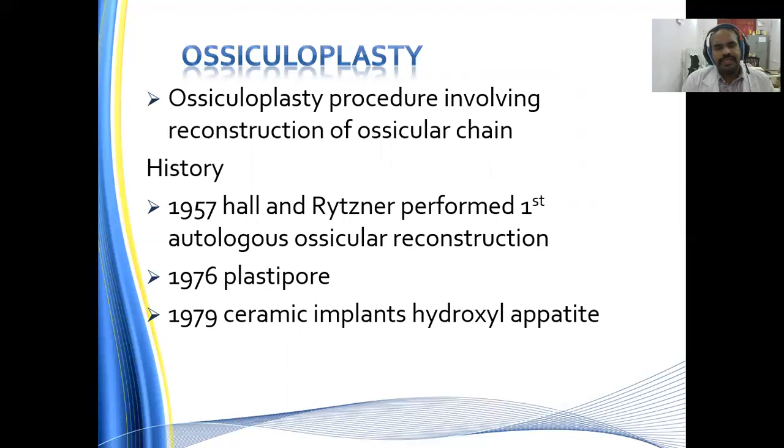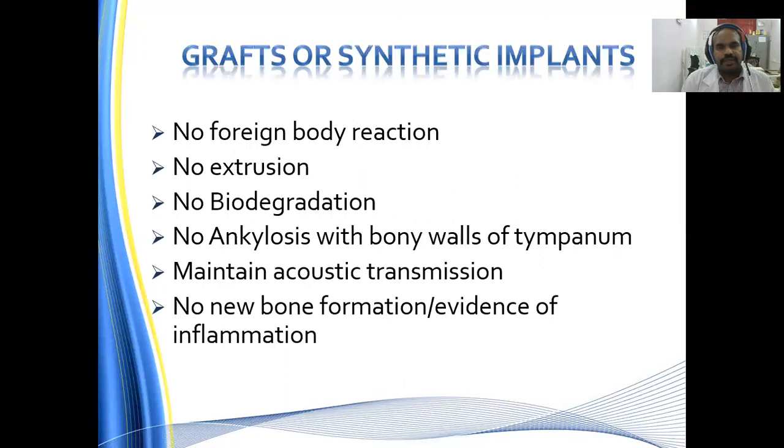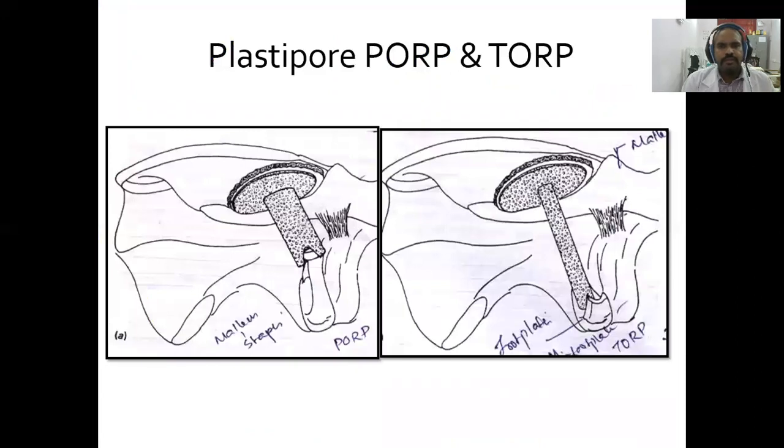Ossiculoplasty. Ossiculoplasty is nothing but a procedure which involves reconstruction of the ossicular chain. Hall and Rytzner performed the first autologous ossicular reconstruction. It was in the year 1976. The introduction of Plastipore was used. Then in 1979, ceramic implants with hydroxyapatite. Grafts are the synthetic implants, with no foreign body reaction, no extrusion, no biodegradation, no ankylosis with bony walls of the tympanum. They maintain acoustic transmission, with no neo-bone formation or evidence of inflammation. This is the PORP and the TORP prostheses which have been placed during your ossicular reconstruction.